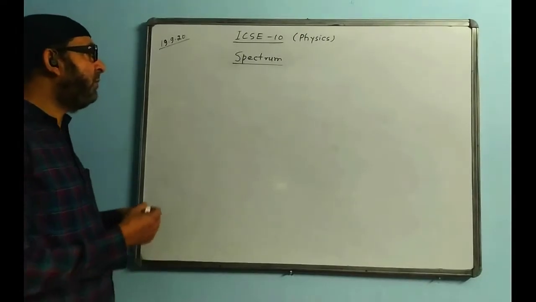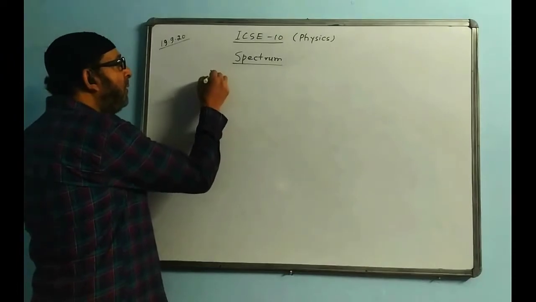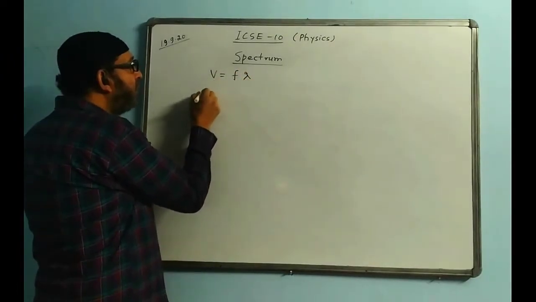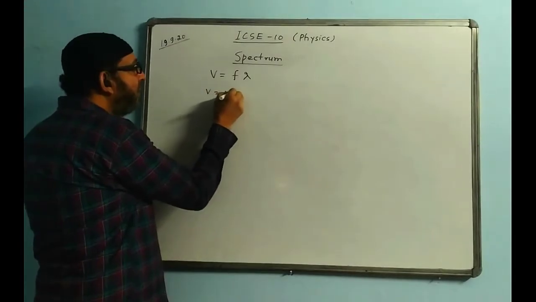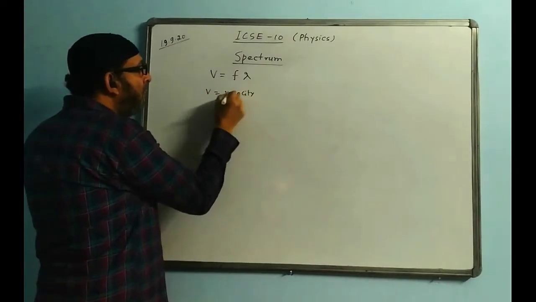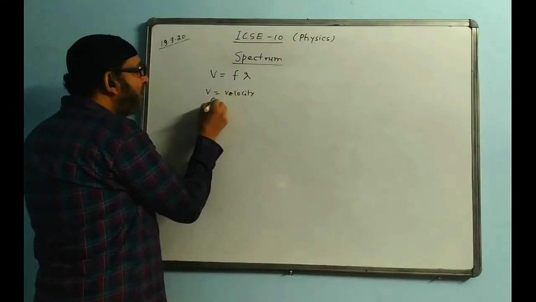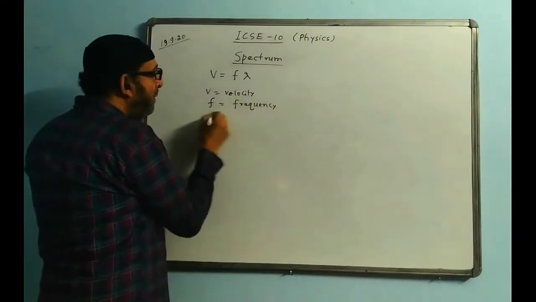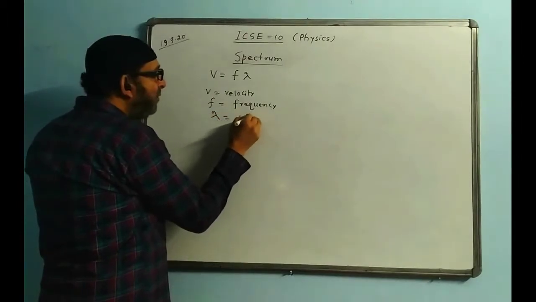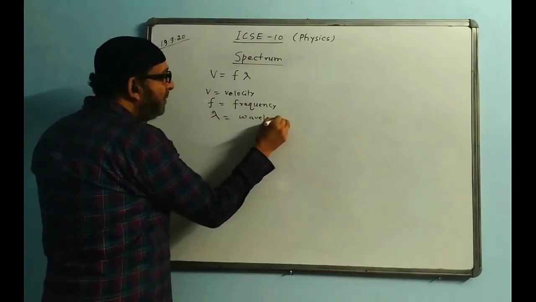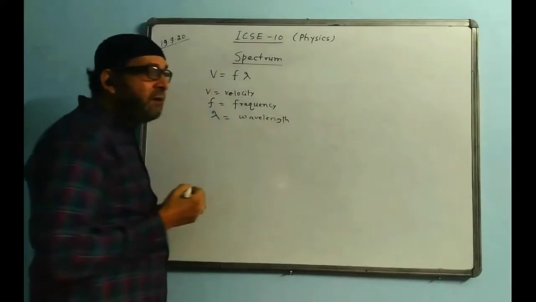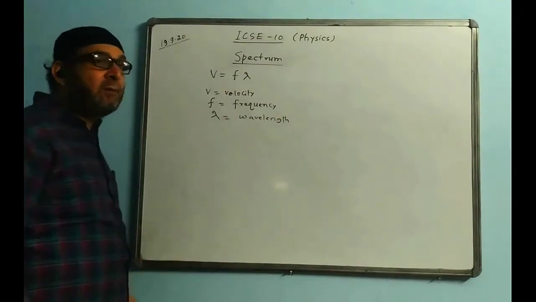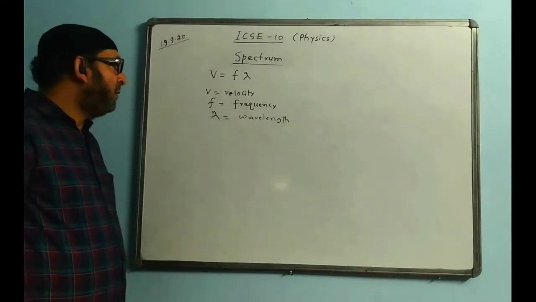The problems will be based on this formula, V is equal to F lambda. V means velocity, F is frequency, and lambda means wavelength, the length of one wave. Wavelength is the linear distance covered by a wave. The linear distance covered by a wave is called wavelength.